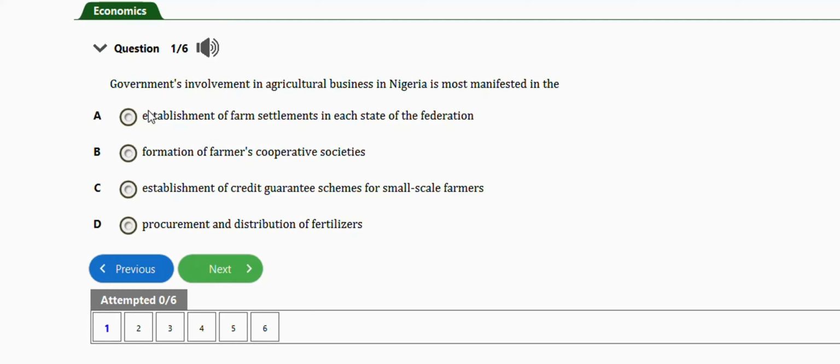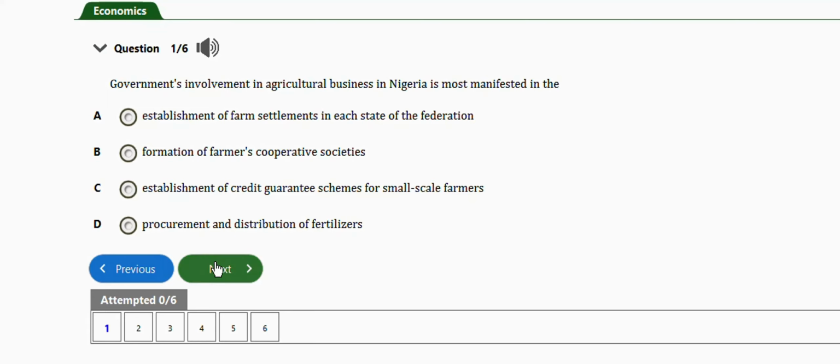The first question I have here says, government's involvement in agricultural business in Nigeria is most manifested in, we have option A, establishment of farm settlements in each state of the federation, formation of farmers cooperative societies, option C, establishment of credit guarantee schemes for small-scale farmers, procurement and distribution of fertilizers. So the right answer to this question is option D, which is procurement and distribution of fertilizers.